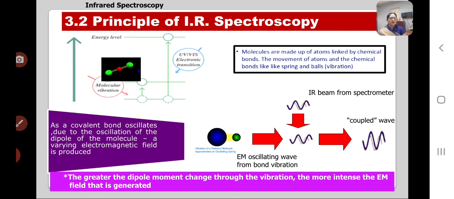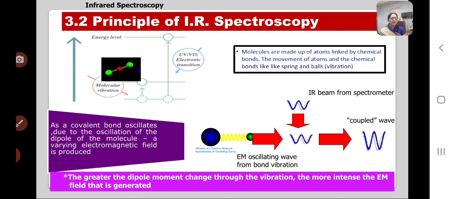All the bonds in a molecule are not capable of absorbing infrared energy, but only those bonds in which there is a change in the dipole moment will absorb energy, and these are called IR active molecules.